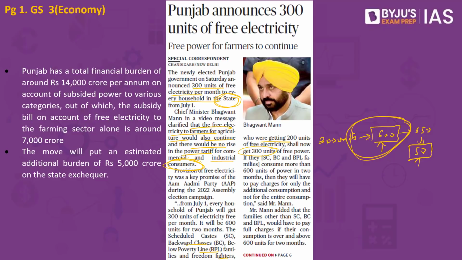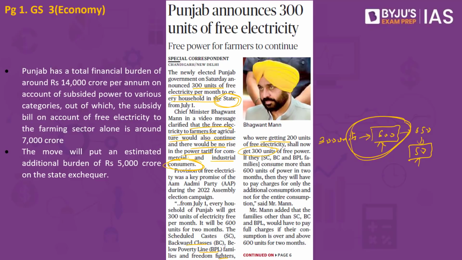Since they have won the elections, since they are now in power, they have formed the government. According to Aam Aadmi Party, they are keeping up to their promise as defined under the manifesto. So they go on to say that free electricity will be provided to every household, and now they would be able to save money, and this money can be spent on children's education and meeting other basic needs of the family in Punjab, which is why the Aam Aadmi Party in Punjab has come up with this particular proposal.